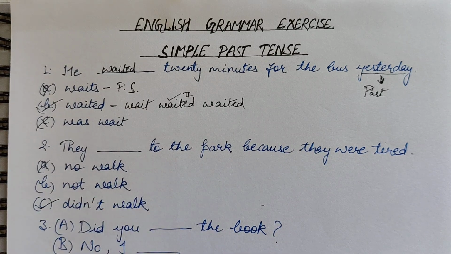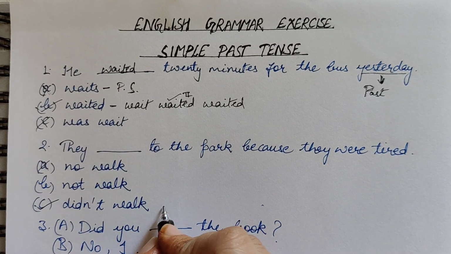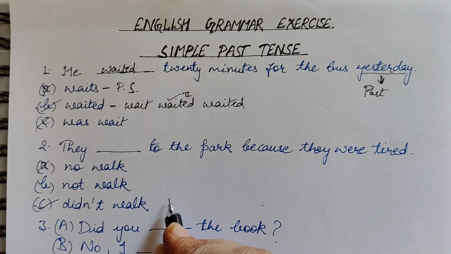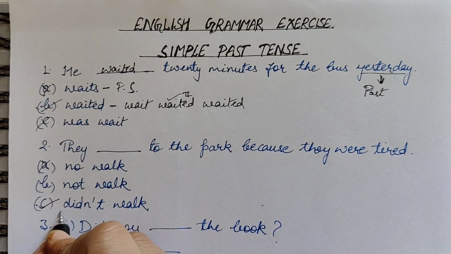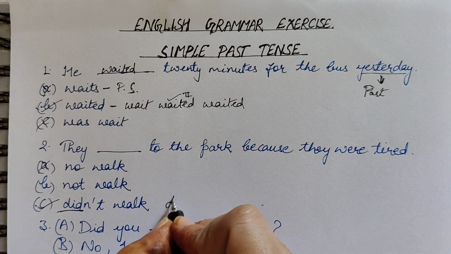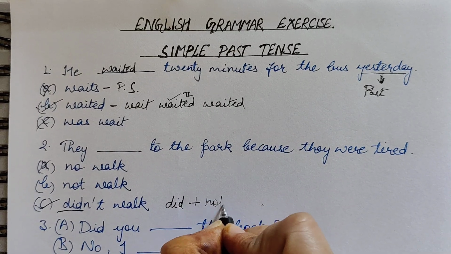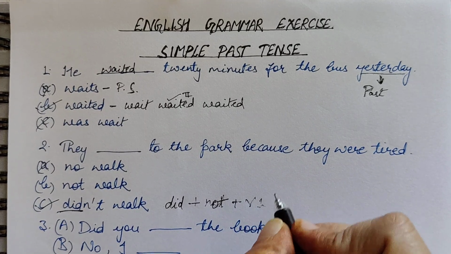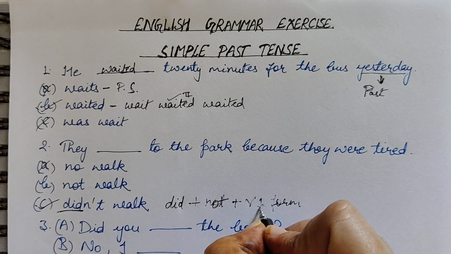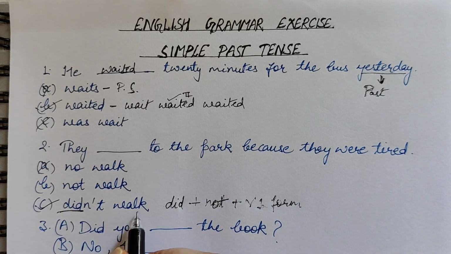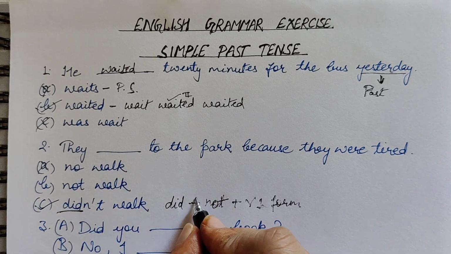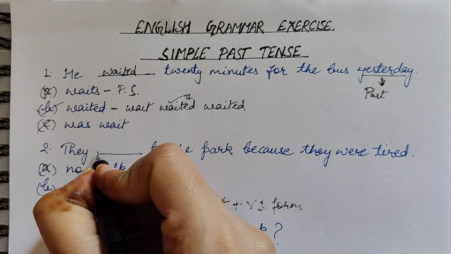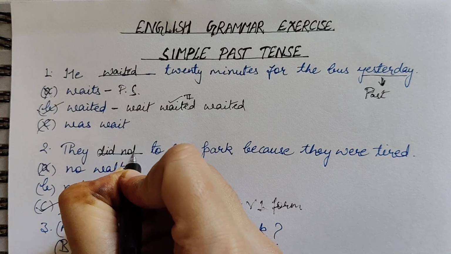Why is this right? Because whenever we want to make sentences of simple past tense negative, the negative sentences in simple past take the helping verb did, and the structure will be did plus not plus verb's first form. Okay, so here we are going to use this answer did not walk, because this follows the structure of simple past tense when we want to make negative sentences. So the answer will be did not walk.